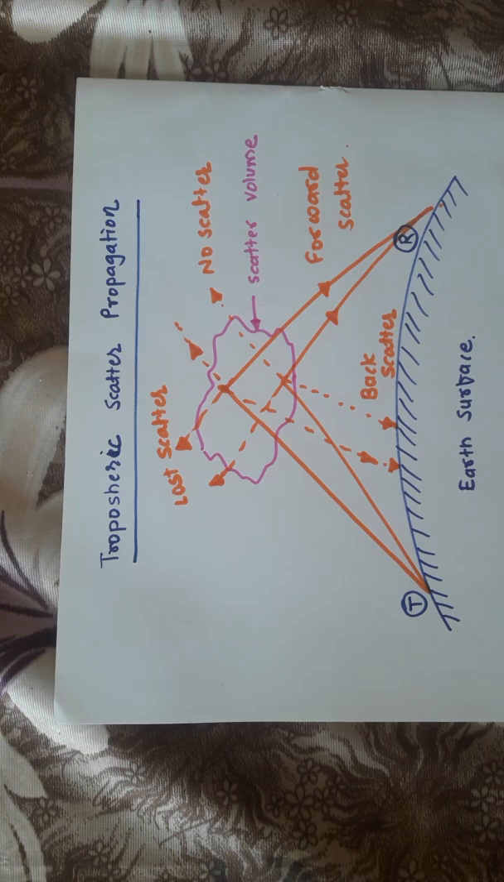The frequencies used for this kind of communication are basically up to 900 megahertz, 200 megahertz, 2 gigahertz and 5 gigahertz type of frequencies. So this is all about the tropospheric scatter propagation.